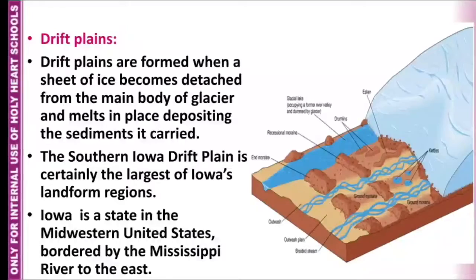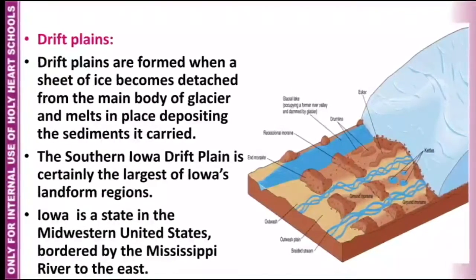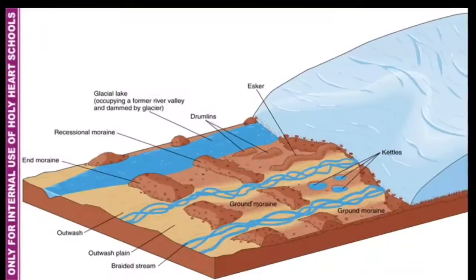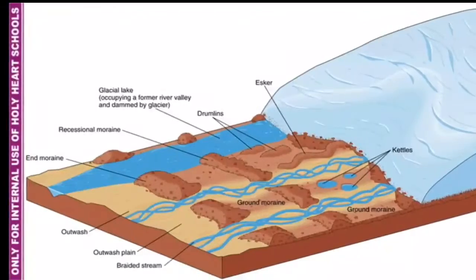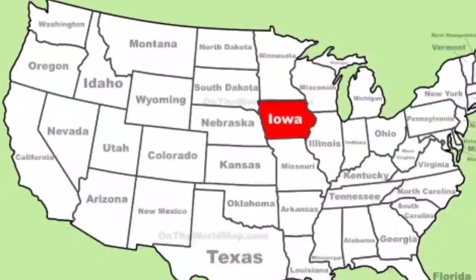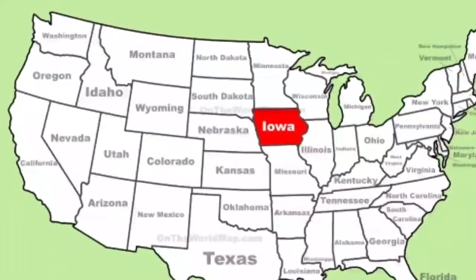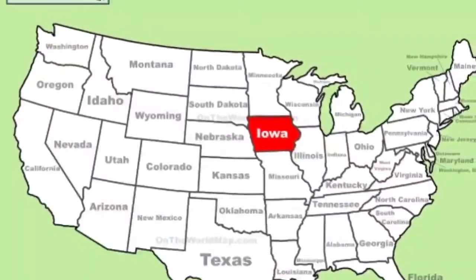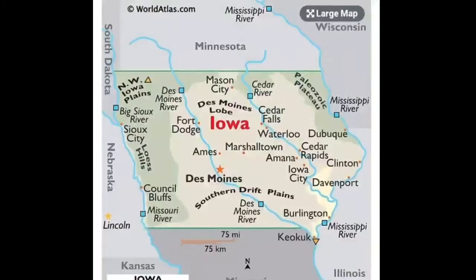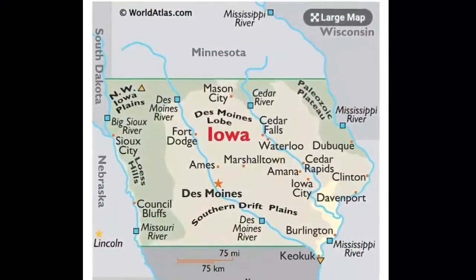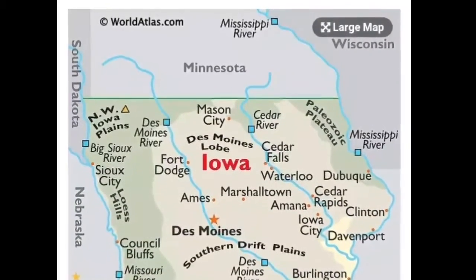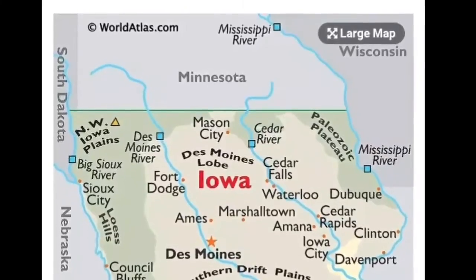Drift plain forms when a sheet of ice becomes detached from the main body of glacier and melts in place, depositing the sediments it carried. The southern Iowa drift plain is certainly the largest of Iowa's landforms regions. Iowa is a state in Midwestern United States bordered by the Mississippi River to the east and the Missouri River and Big Sioux River to the west.